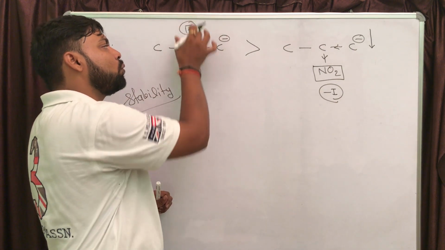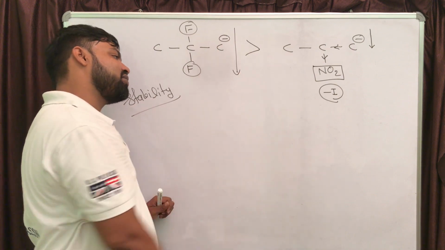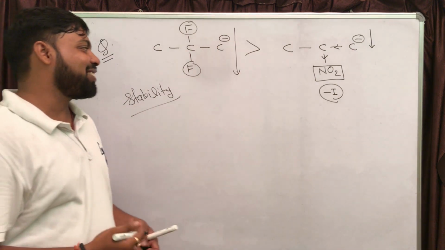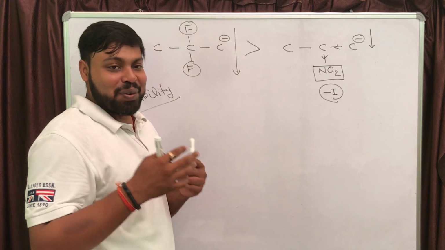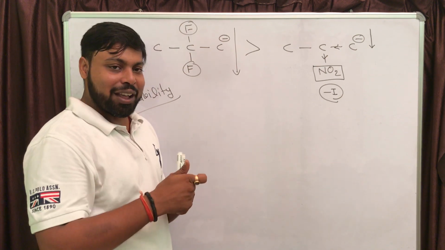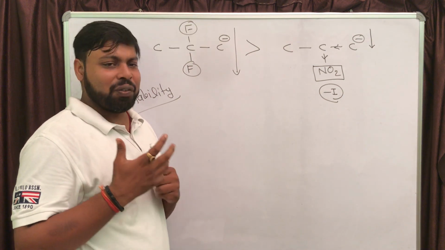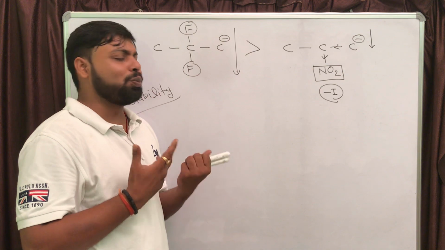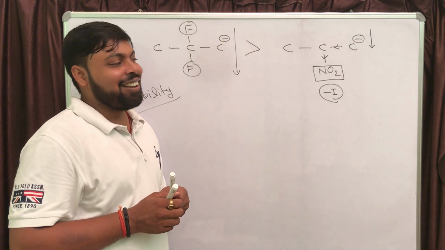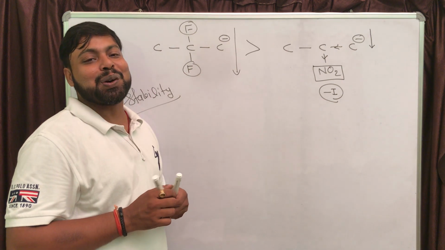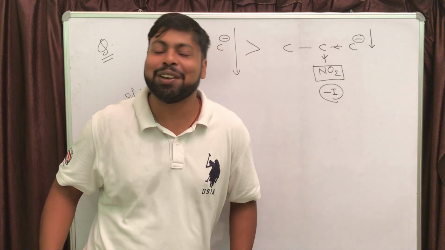Here also two fluorines are going to use the minus I effect, and here also the negative charge will get decreased. But how can we decide? One thing we know is that if we have one NO2 and one fluorine, then definitely the minus I power of one nitro group is more than fluorine. But if you have two fluorines, the minus I power of 2 fluorines is going to be more than 1 NO2. It is very important.